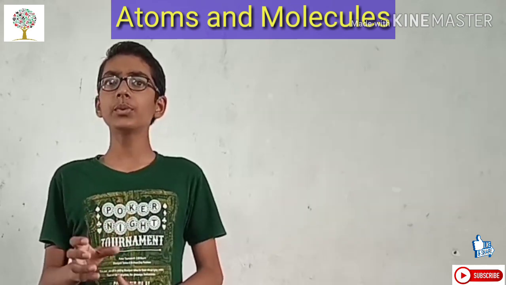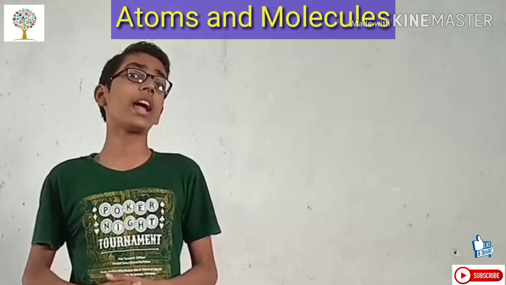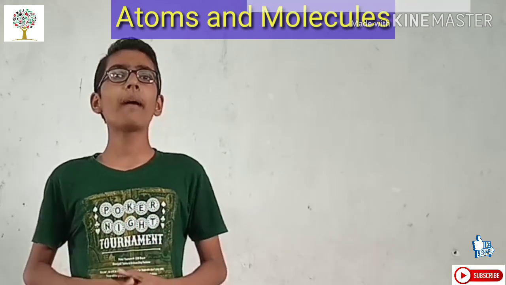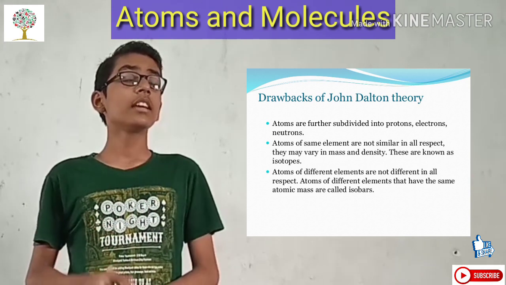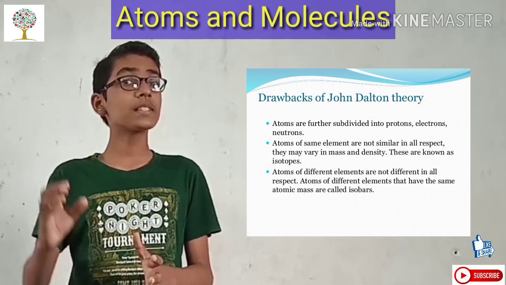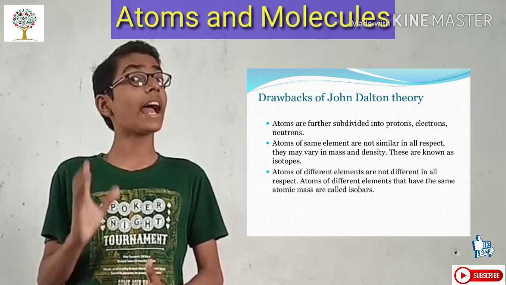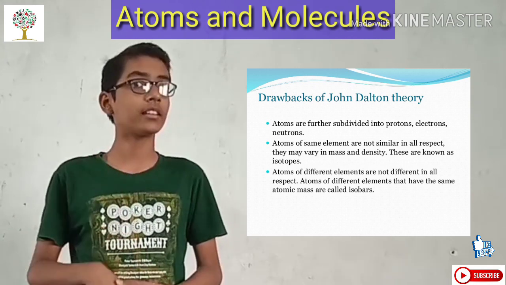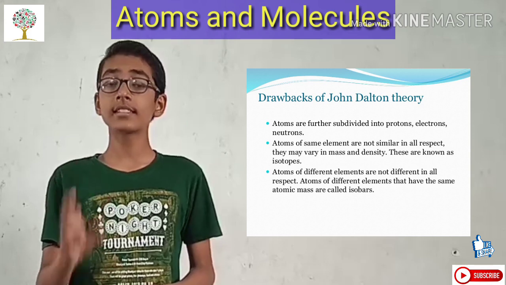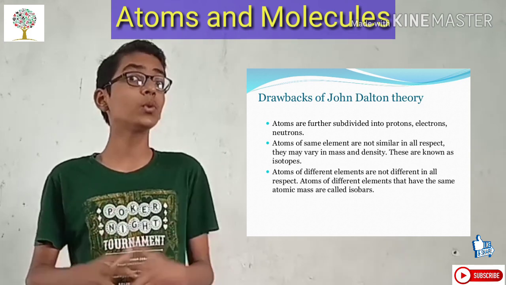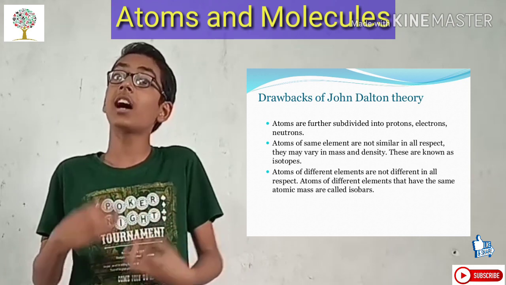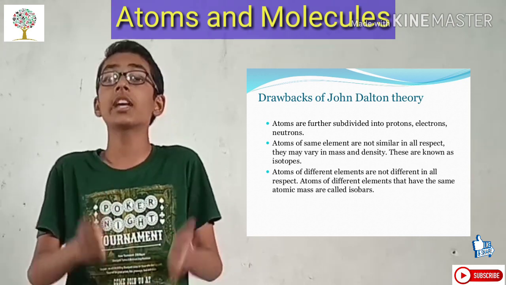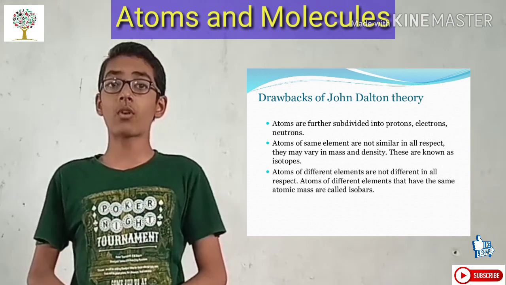But students, did you know that there are some drawbacks of Dalton's atomic theory? The main drawback is that John Dalton said that atoms are indivisible particles, or you can say atoms are the smallest particle of matter. But nowadays scientists say they have proved that atoms can be further divided into smaller particles, which are protons, neutrons and electrons.